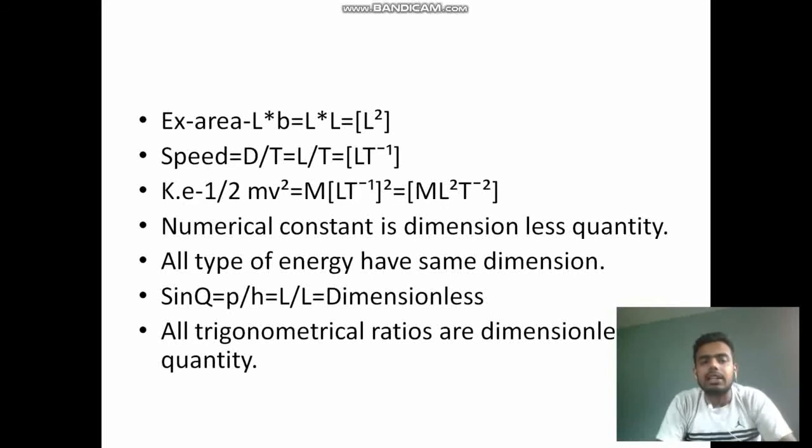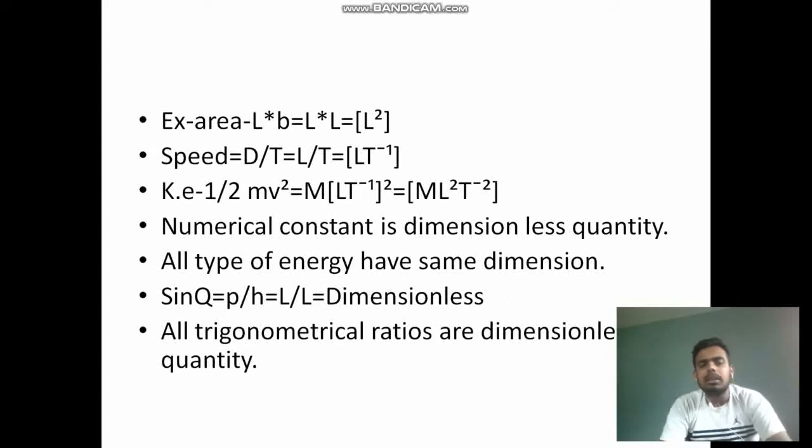Let's go to the kinetic energy. Kinetic energy is half mv square. Here half is constant. You must remember one thing, that a numerical constant is a dimensionless quantity, means half has no dimensions. So m is denoted by capital M, mass, and velocity square, velocity has dimension L T to the power minus 1 whole to the power square. So dimension of kinetic energy is M L square T to the power minus 2.